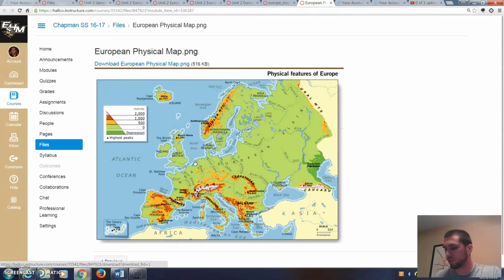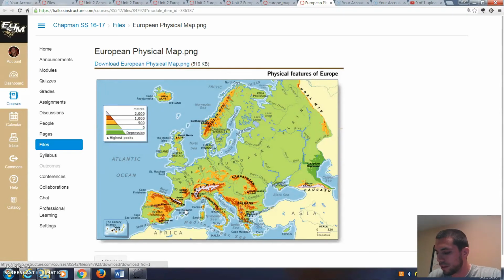Let's see. Moving on to the back side of this paper. We're on number 29 now. Which physical feature separates Spain and France? Well, that would be these mountains right here. Know that this is France, this is Spain. We're looking for what's in the middle, right here. Okay, you got that mountain range right there. We've talked about these. You're going to have to know where these are at tomorrow. That will probably be a question that's on your test. So know what separates France and Spain.